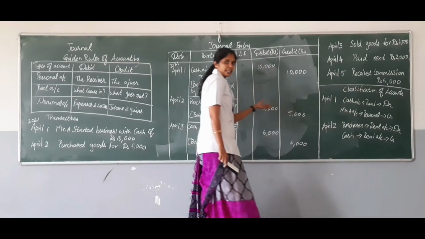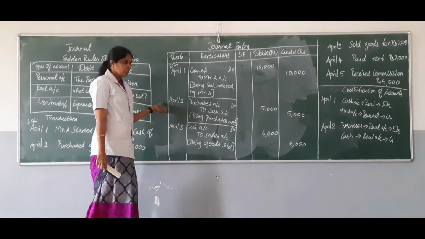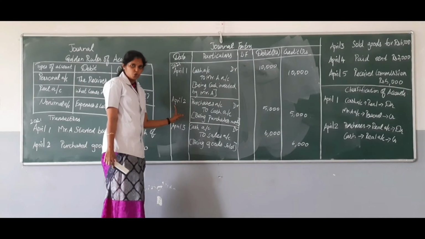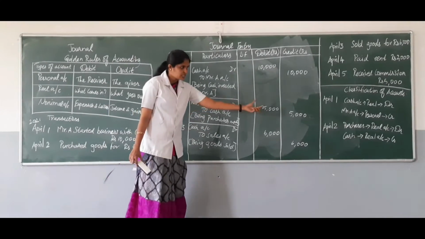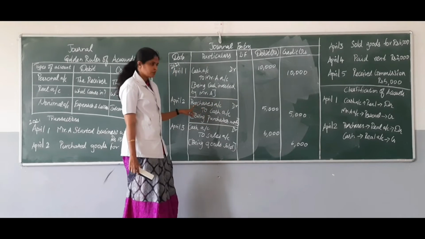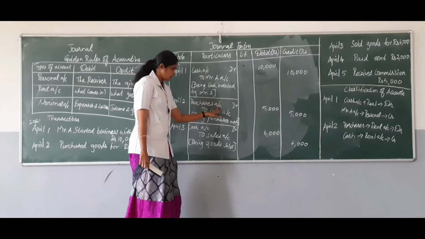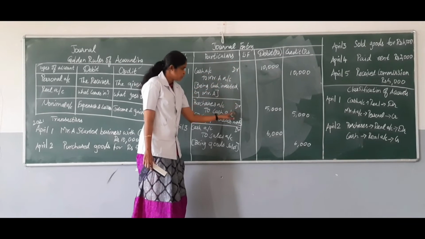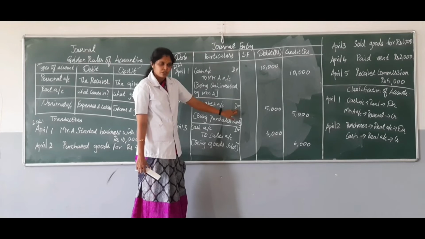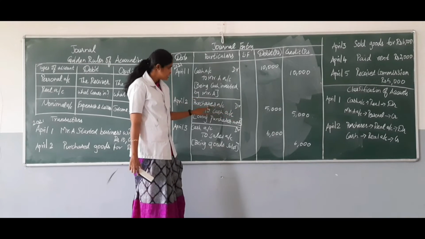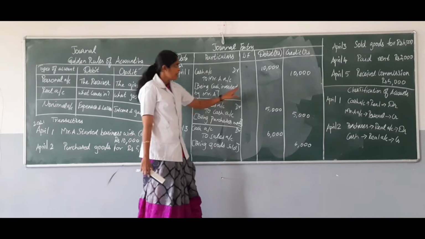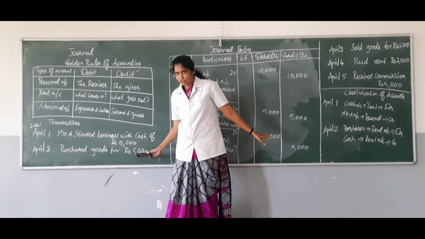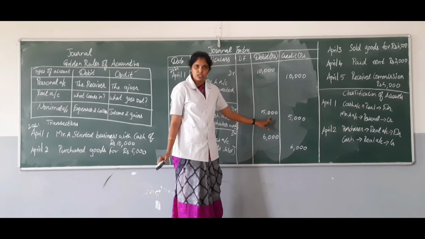Coming on to the next step of entering into the journal. First you have to record the date. Simply, I have given the date as April 2, and we have to write the first debit entry. Here the debit is purchases account. So purchases account I have written, and for debit we have to mention at the end of the particular column as DR. And since the item purchases is debited, you have to enter in the debit column the amount, which here is 5,000. So you have to record this 5,000 here.